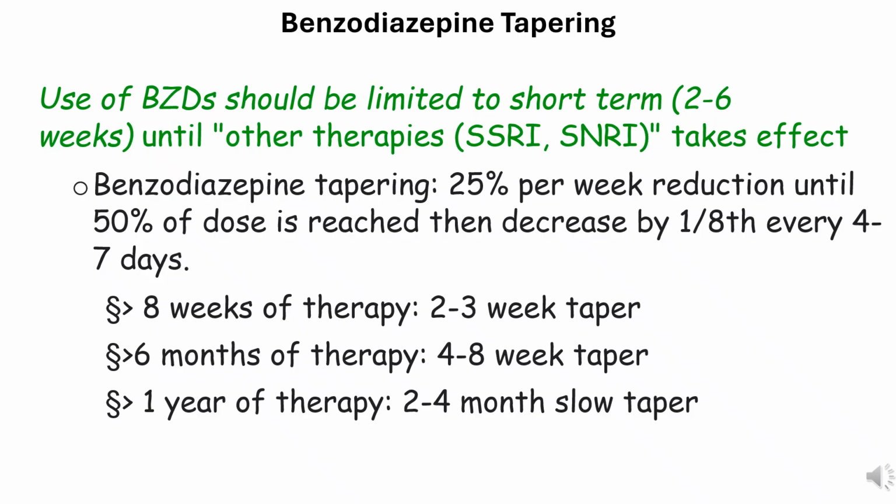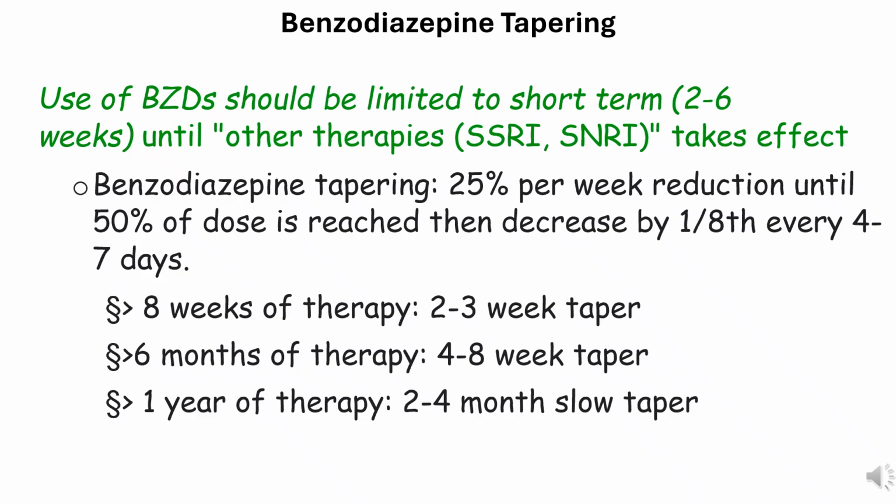The rate of taper should be guided by the duration of prior use, the daily dose, the specific agent, especially its half-life, and individual patient factors such as age, comorbid conditions, and history of withdrawal or seizure disorders. A commonly cited general taper schedule is as follows. Reduce the total daily dose by 25% per week until 50% of the original dose is reached. Thereafter, decrease by 1/8, 12.5%, of the original dose every 4 to 7 days until discontinuation.